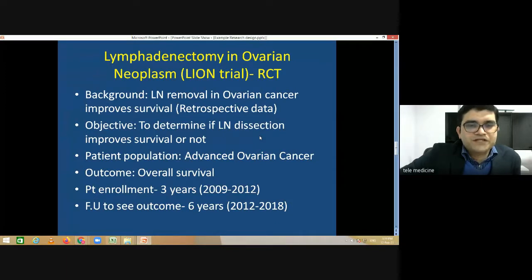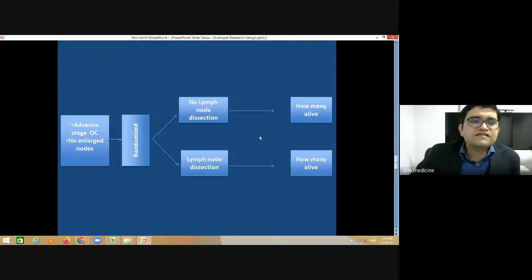So what was the patient population? Patient population was advanced ovarian cancer, and the outcome assessed was overall survival. Patients were enrolled for 3 years, from 2009 to 2012, and after that for the next 6 years, from 2012 to 2018, they were followed up to see what the outcomes are, whether they are alive or not alive. And this is the design.